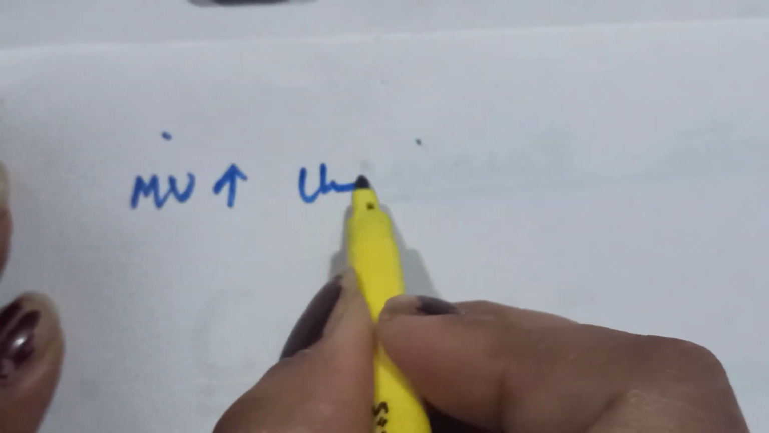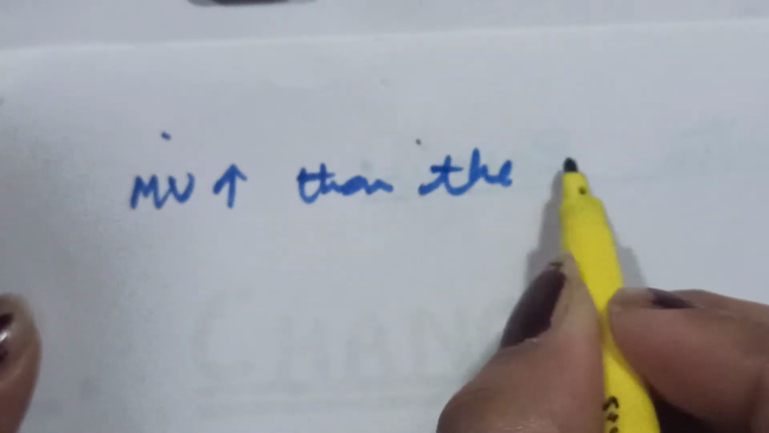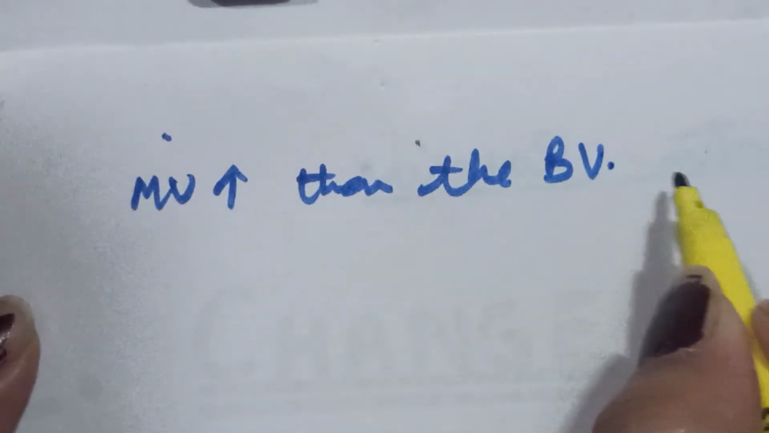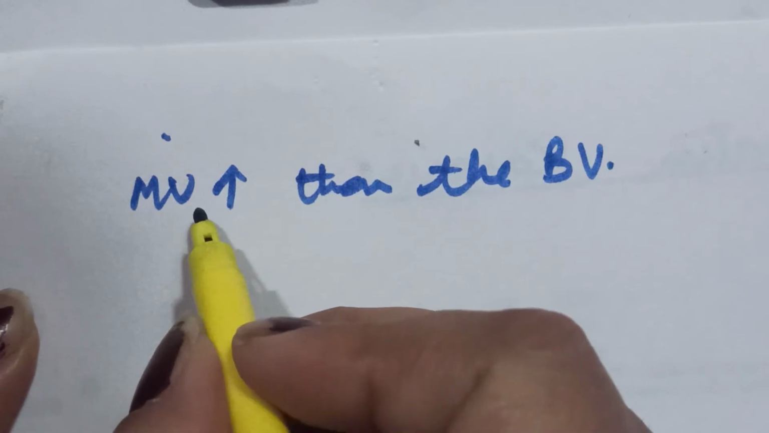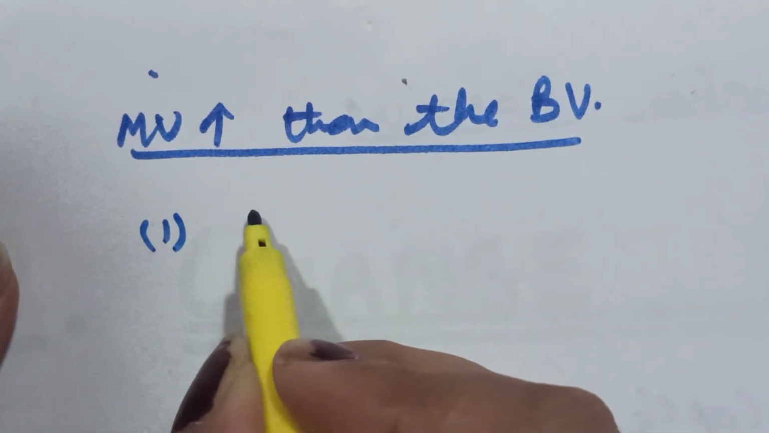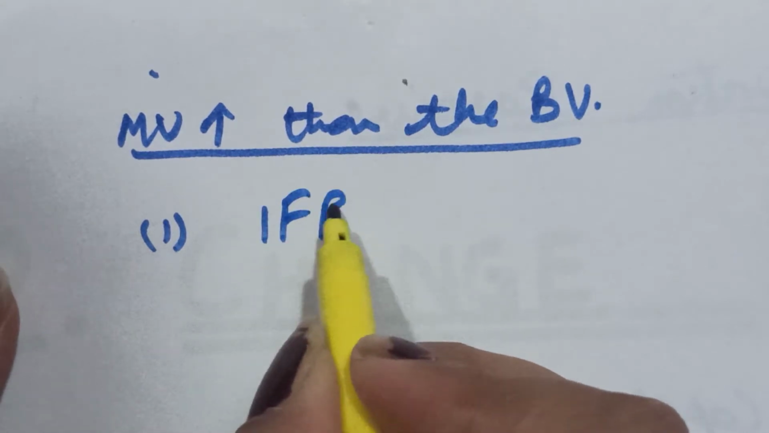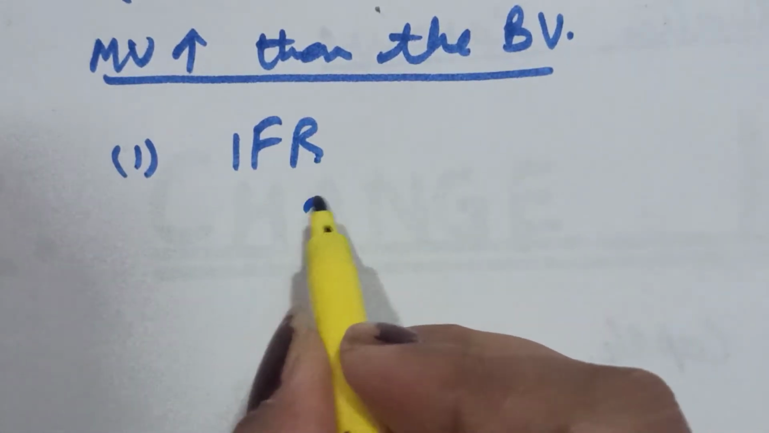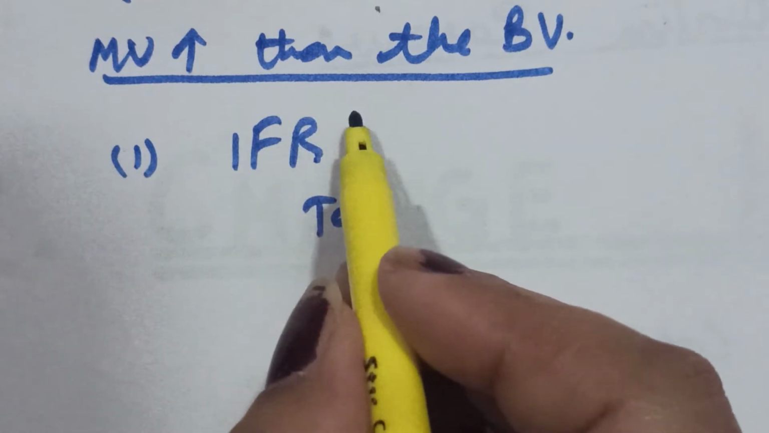Now, in case the market value of investment is more than the book value of investment, what do we do? We pass these entries. The first entry will be the investment fluctuation reserve, whatever is there in the reserve, to partners. The market value is more.